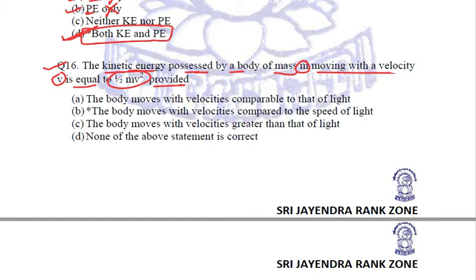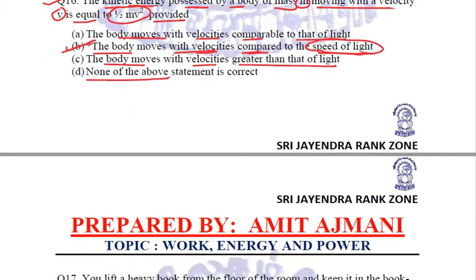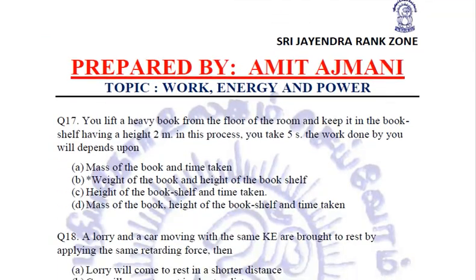The options: the body moves with velocities comparable to that of light; the body moves with velocities compared to the speed of light; the body moves with velocities greater than that of light; or none of the above. The correct answer, you checked it right, is that the body moves with velocities much less compared to the speed of light. This is our correct answer. Then the kinetic energy will be half mv square.